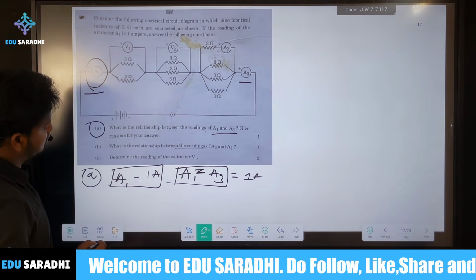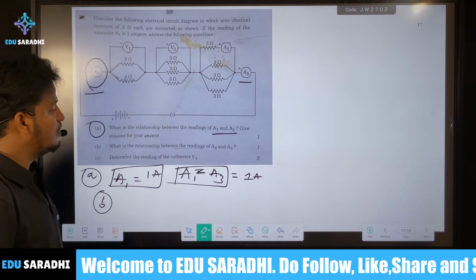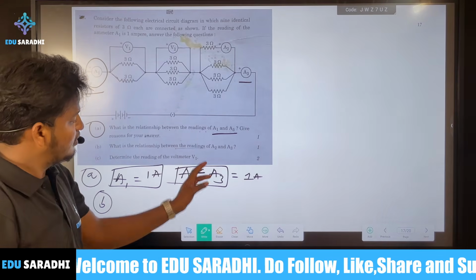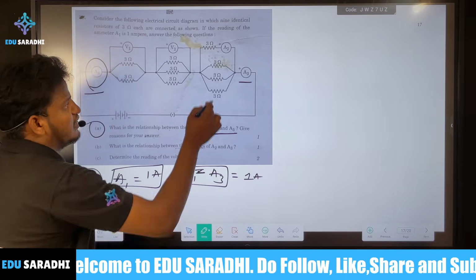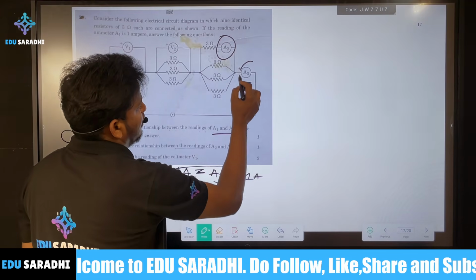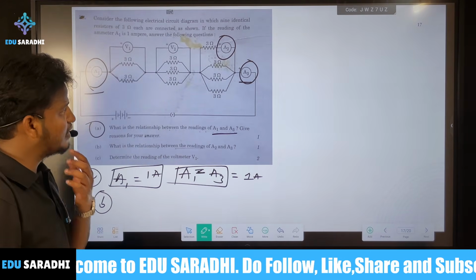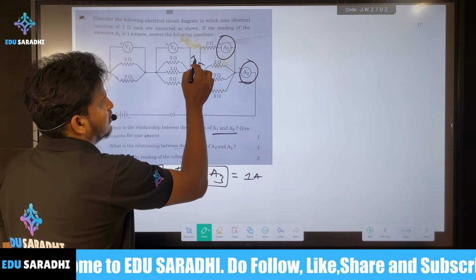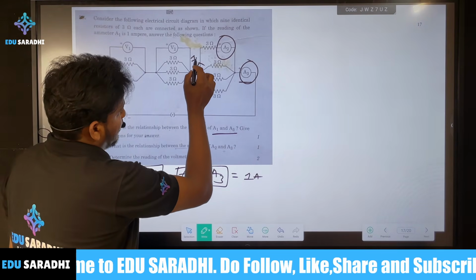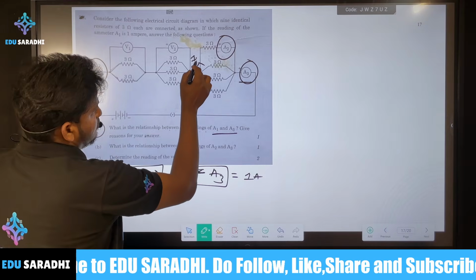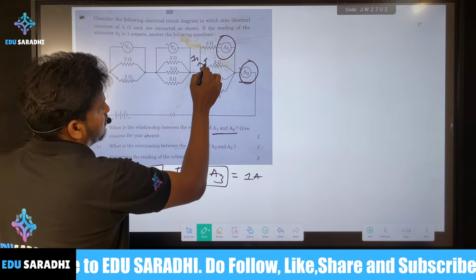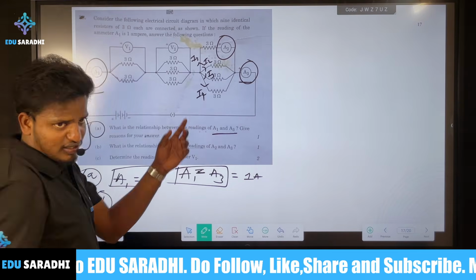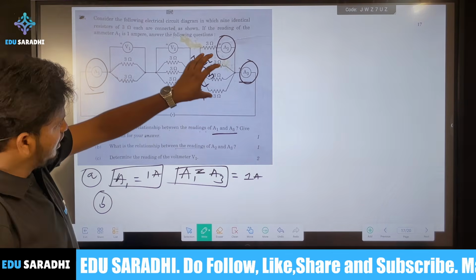Next, B: what is the relationship between the reading of A2 and A3? Here you can see very clearly, if you take this current I1, I2, I3, for example.